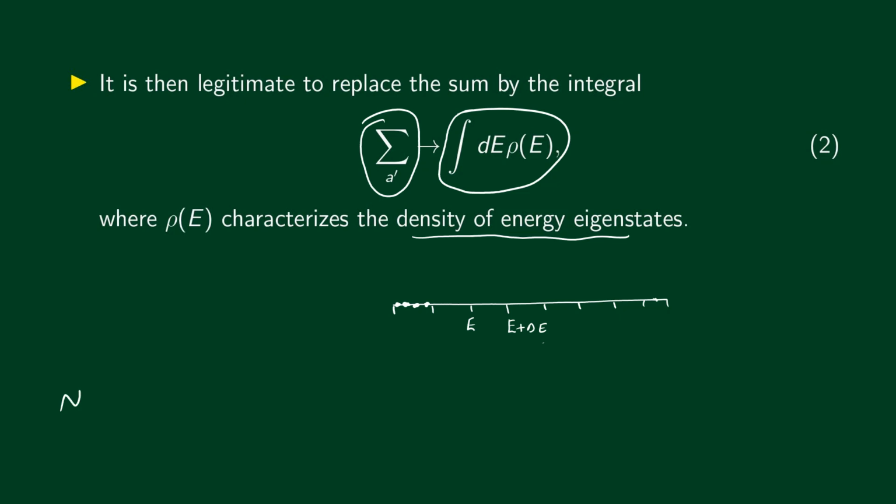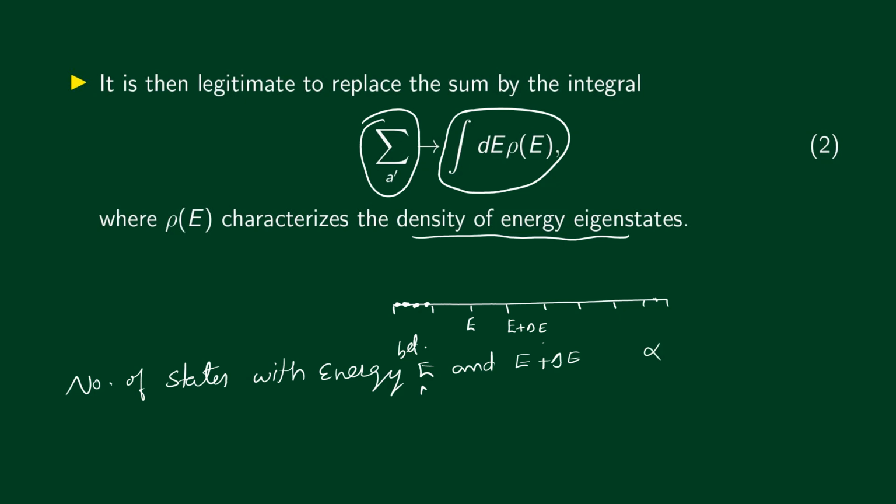Okay. So we can write this expression like this: the number of states with energy between E and E plus delta E. All right.